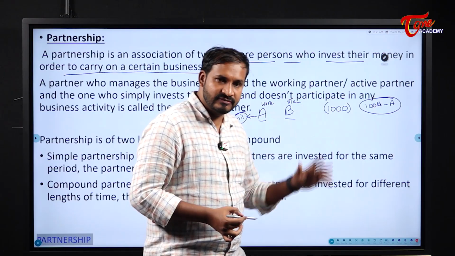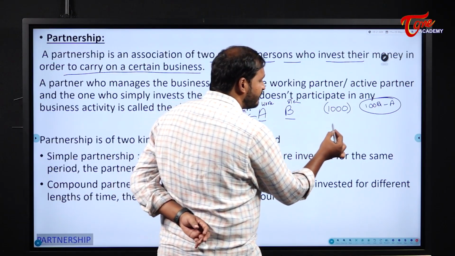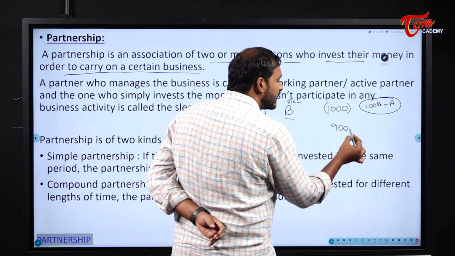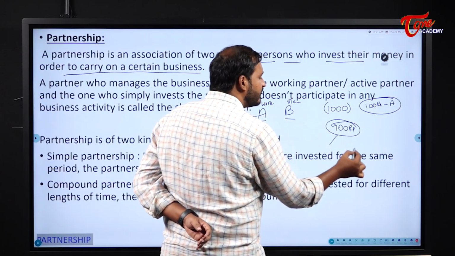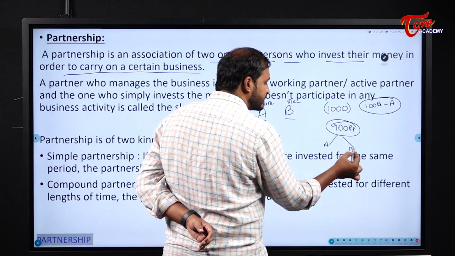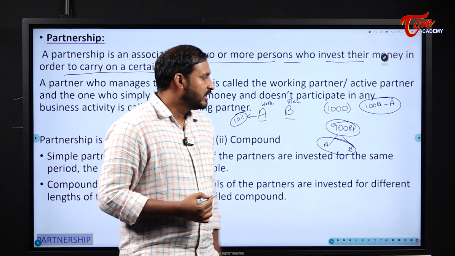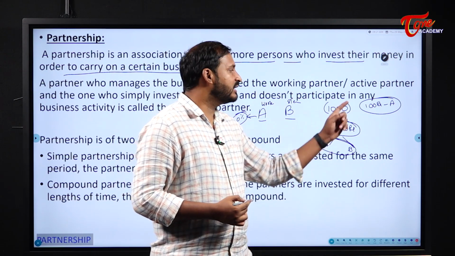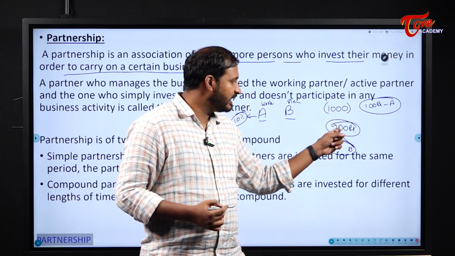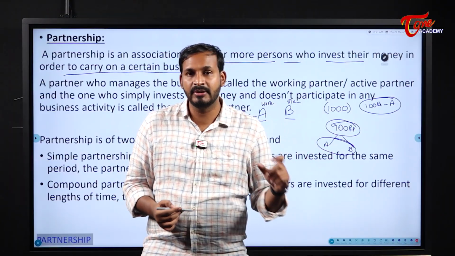After 10% is given to A, what is the amount which is left here? 900 rupees. This 900 rupees will be divided between A and B based on their investment. Okay, understood? So here 1000 will become the total profit and this 900 will become the shareable profit.